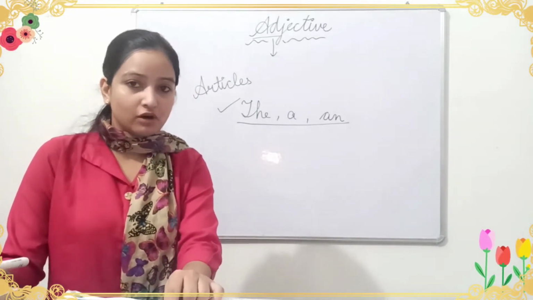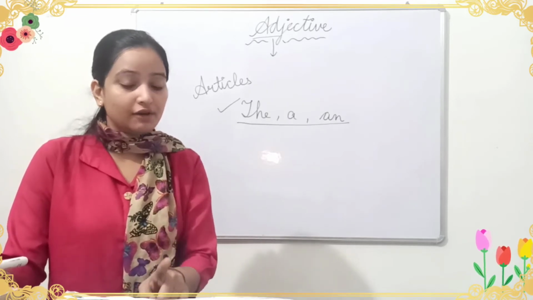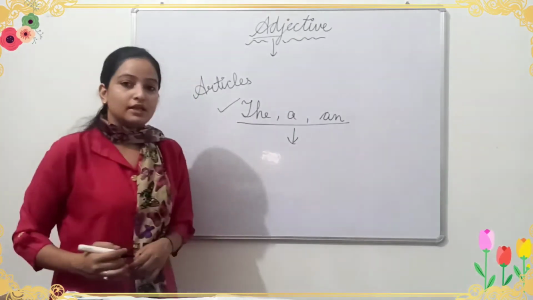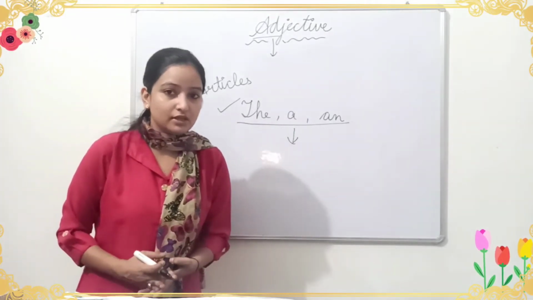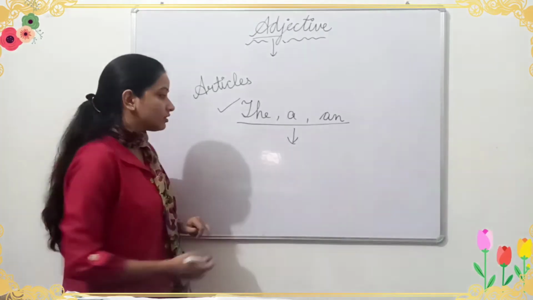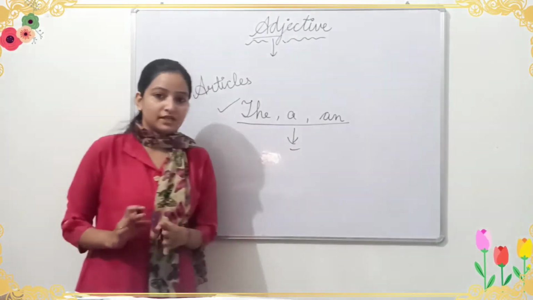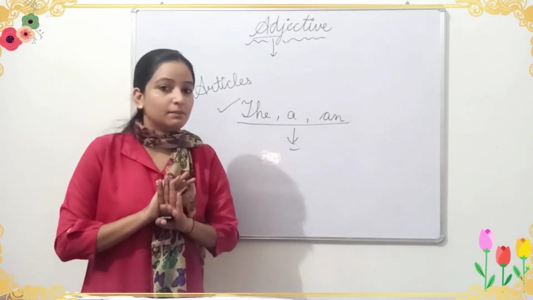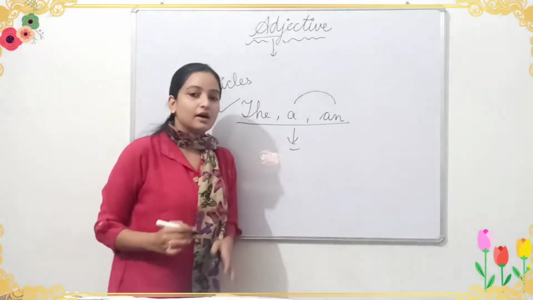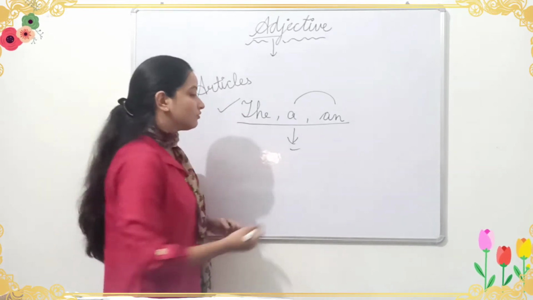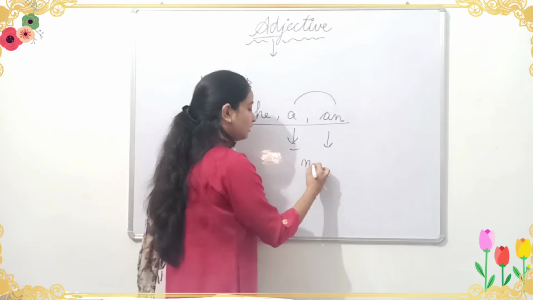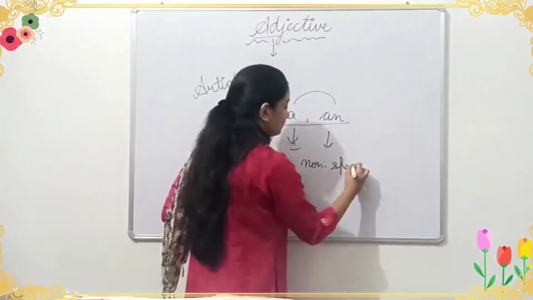So see question number A only. A hungry fox. What kind of fox? A hungry fox. With this word a, we have got the information that we are talking about one fox. Okay, one fox. Okay, but it is not specified. We are not talking about any particular fox. So a and an we use for non-specific things. Okay, non-specific.